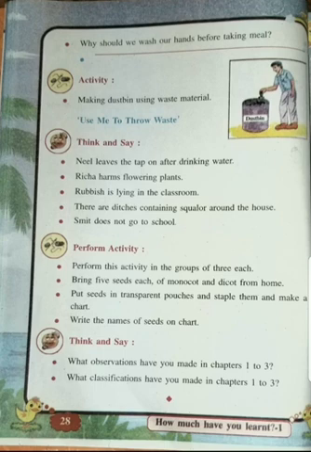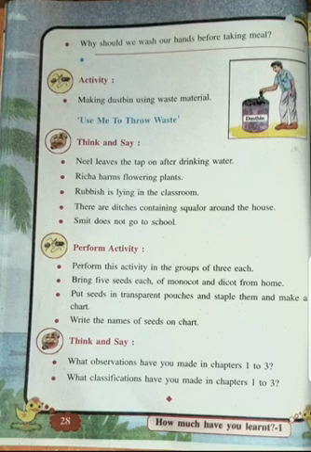Suppose you are putting gram seeds in one small plastic bag, wheat seeds in the other, and rice seeds in the third. Like this you put them and make a small chart for your understanding that this seed is called green gram, this seed is called moong, this is chana, this is wheat, this is rice. So like this you have to prepare one chart. And now the last is, what observations you have made from chapters 1, 2, 3.